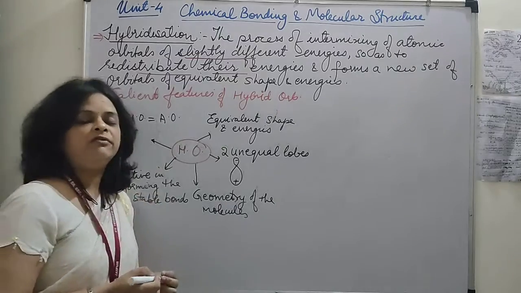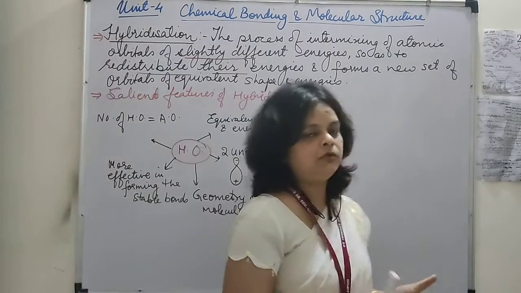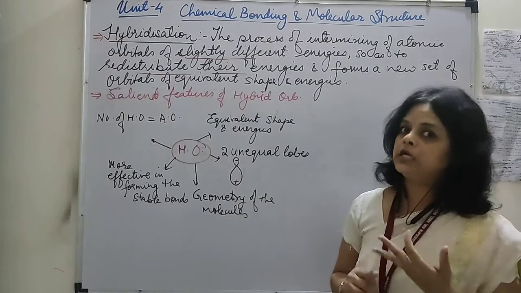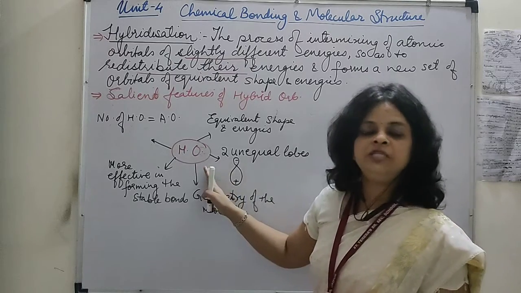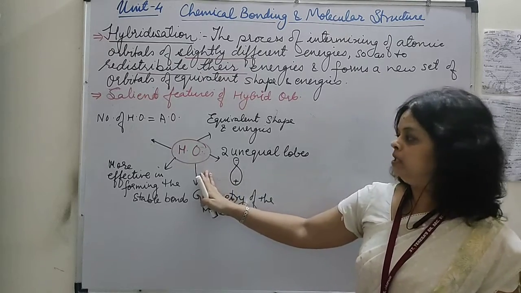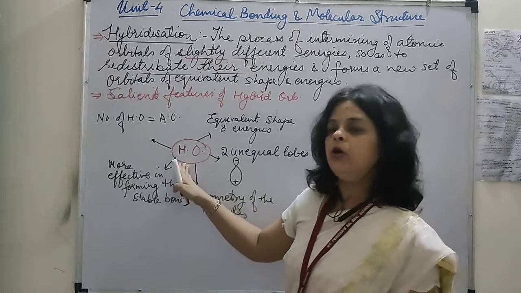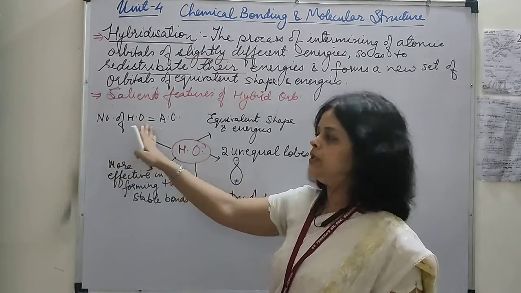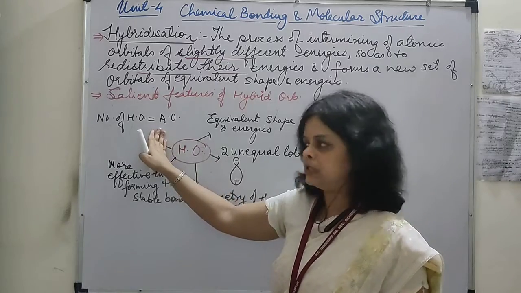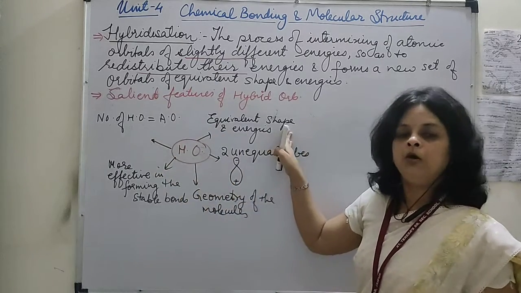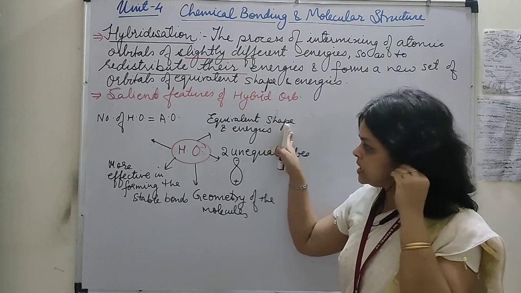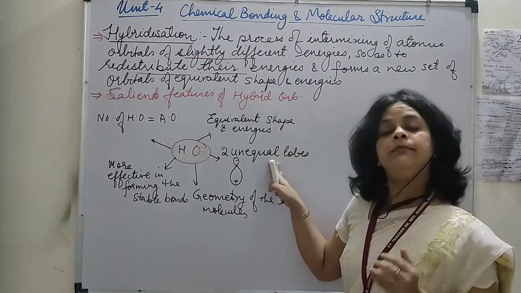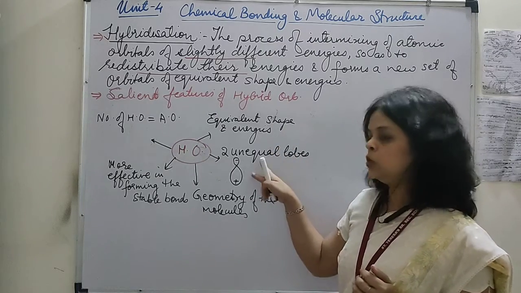Okay, so students, here we cleared up hybridization, what the definition is, what the important conditions are, and what the salient features are of the new orbitals formed, which are called hybrid orbitals. The number of hybrid orbitals formed will be equal to the number of atomic orbitals participating. They will all have the same shape and same energy. The hybrid orbital has two lobes.